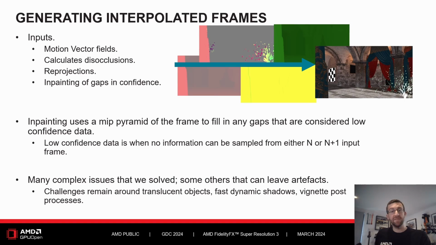Now we have a good amount of data in order to generate our interpolated frame. We use the motion vector fields, disocclusion masks, reprojected colours, and then we inpaint any areas of low confidence by taking image data from a MIP pyramid that we generate. At this stage, areas of low confidence are mostly those that are occluded in both the previous and next frames, so the algorithm makes a call and it's usually very hard to see any issues when in motion.